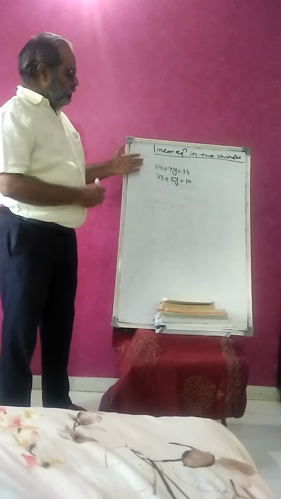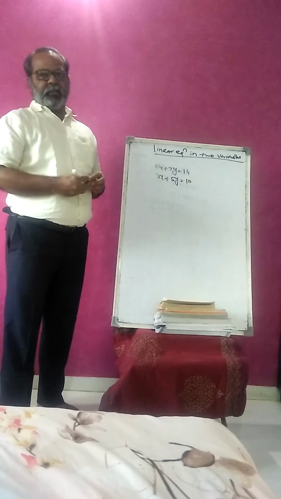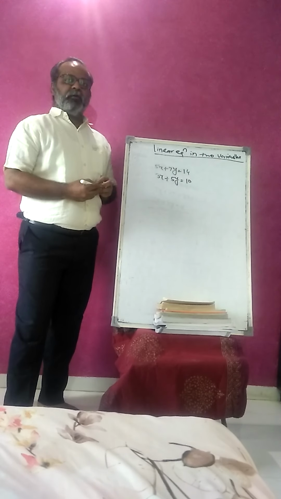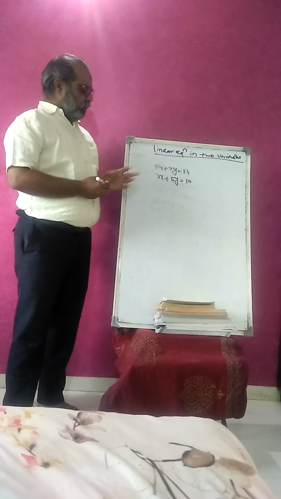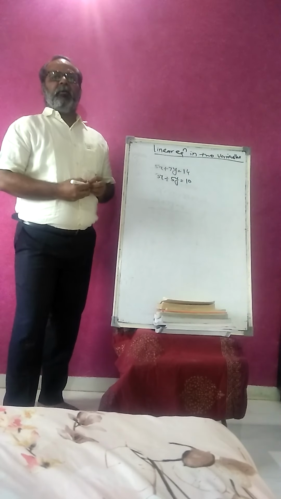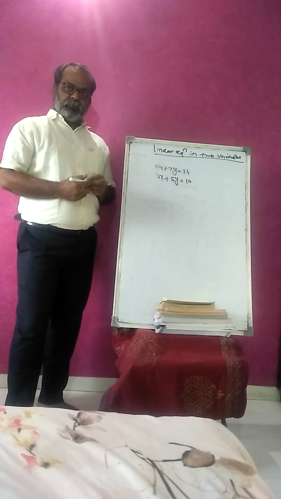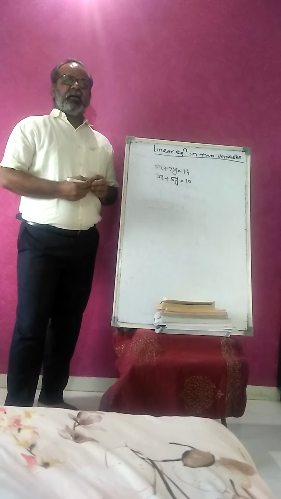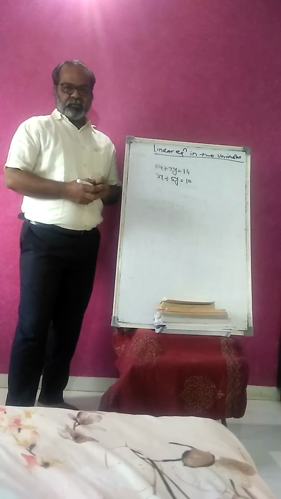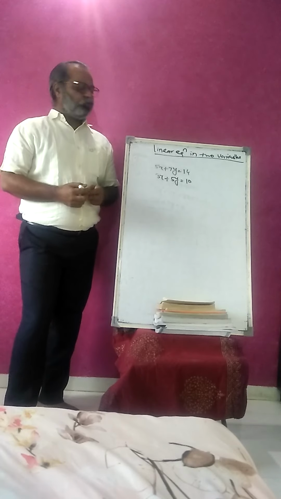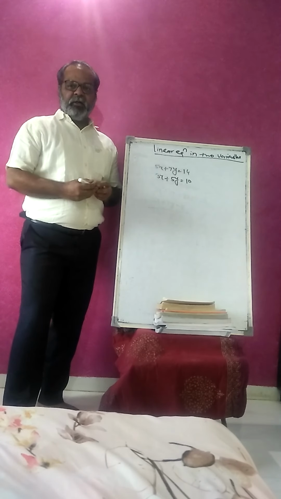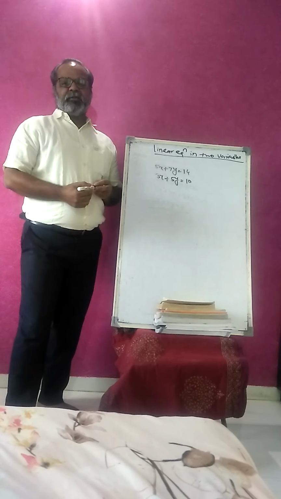Okay, so to solve these equations there are different methods to find the solution. In 9th standard you discussed the elimination method and the substitution method. Today we concentrate on two different methods. First is Cramer's rule, also called the determinant method, and second is graphical representation.